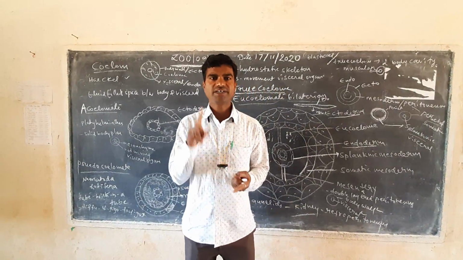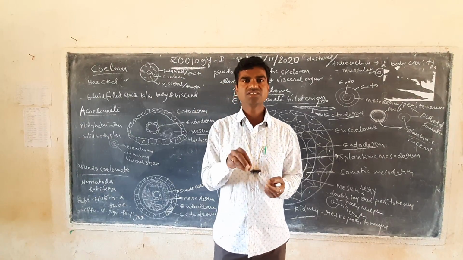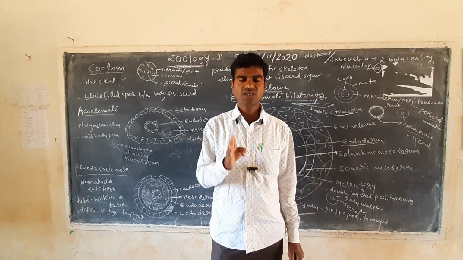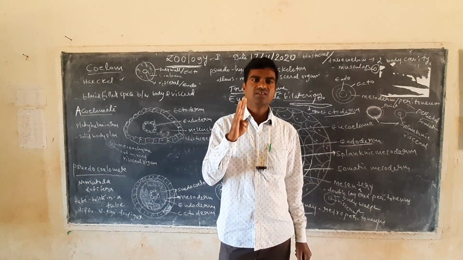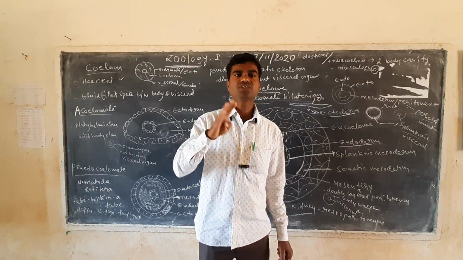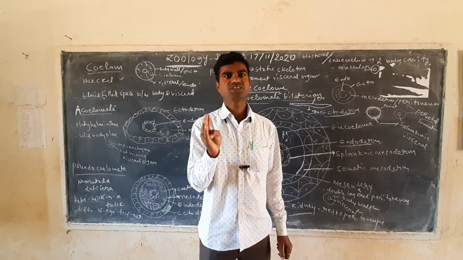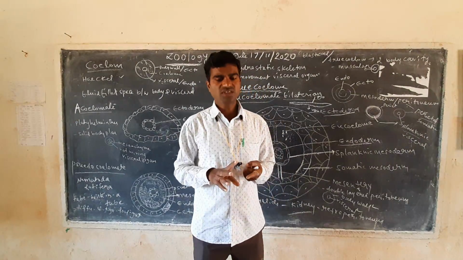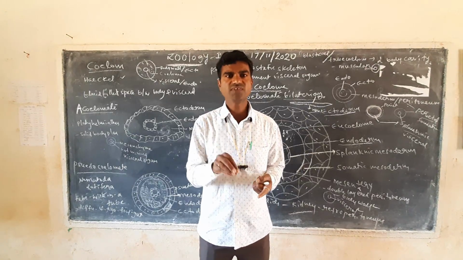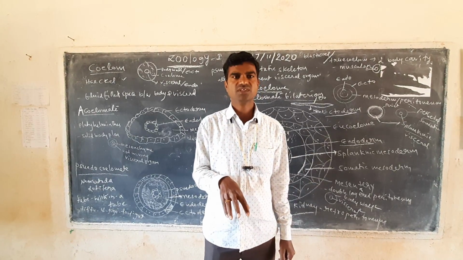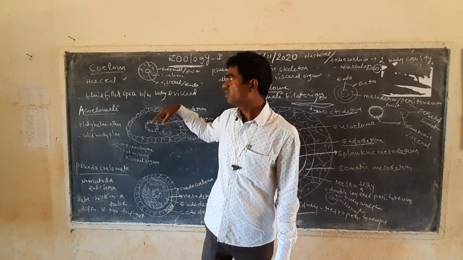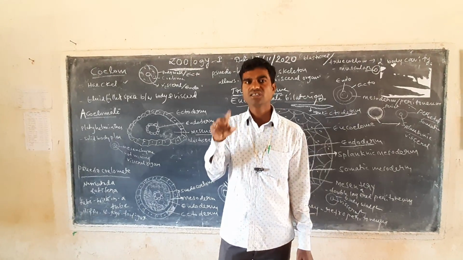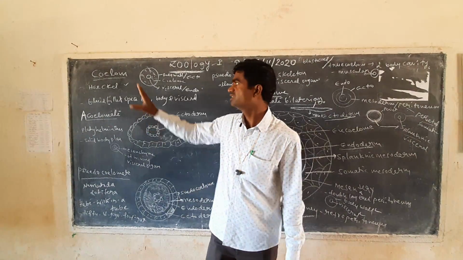The fluid-filled space between the body wall and the internal visceral organs is called a coelom, or body cavity, when it is formed by the mesodermal layer during the embryonic stage. The external side is called ectoderm, and the internal side is called endoderm. In between, the mesodermal layer is forming. Within the mesodermal layer, a small cavity-like structure is called the blastocoel. The space, or body cavity, we consider as a coelom.